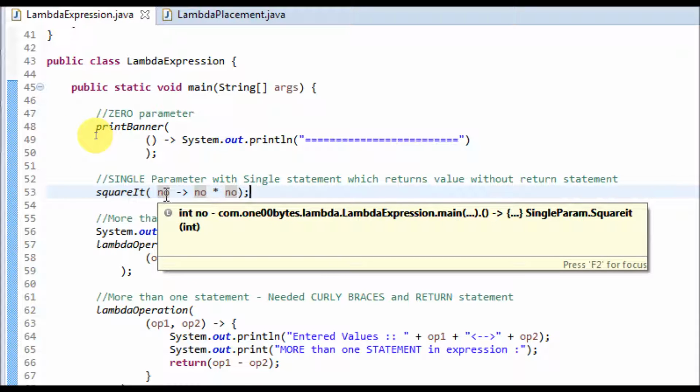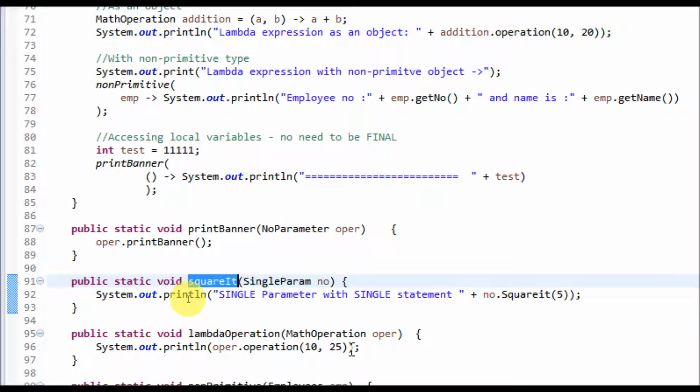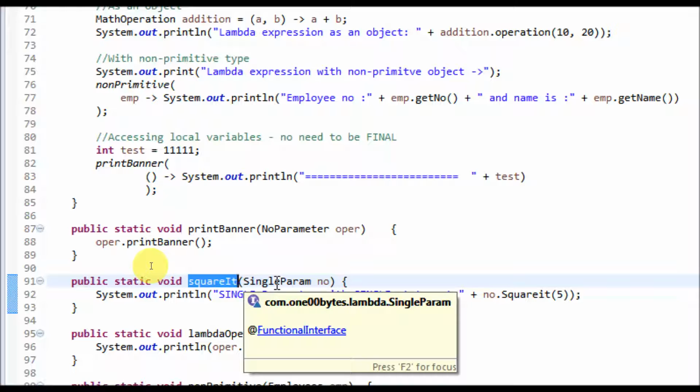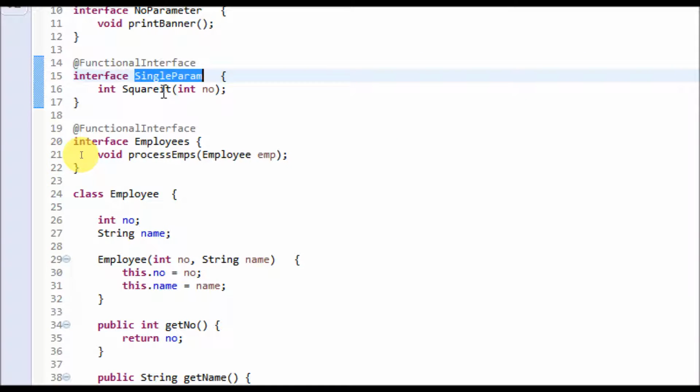So I'm calling the square it method. The square it method is receiving a single param interface. Let's see the single param interface definition, which has one square it method which takes one parameter and returns an integer value.